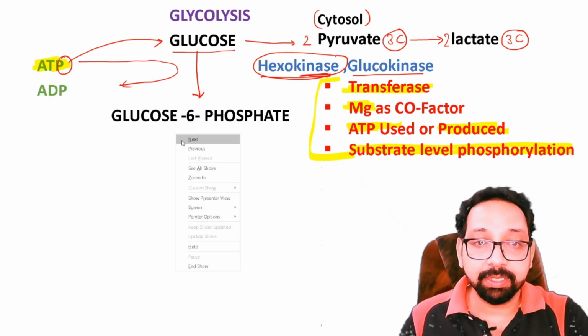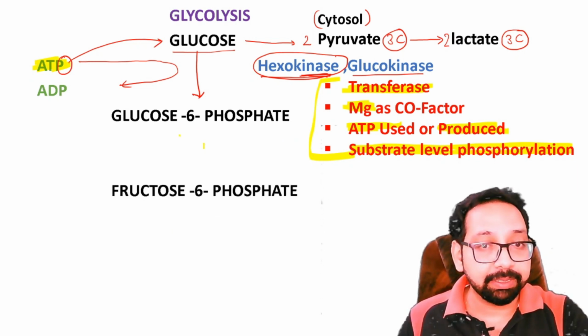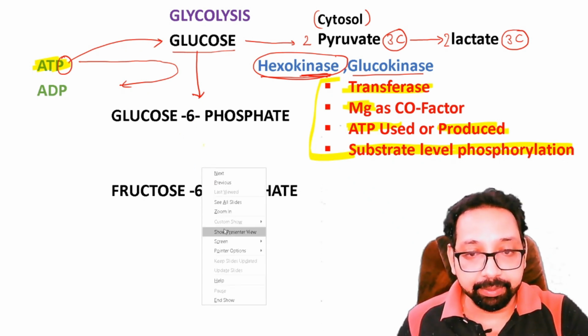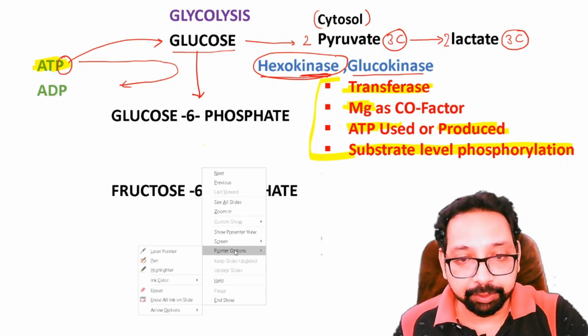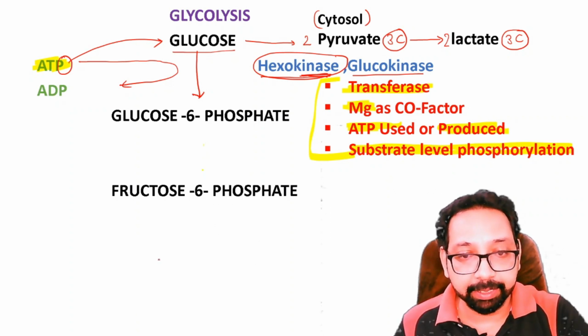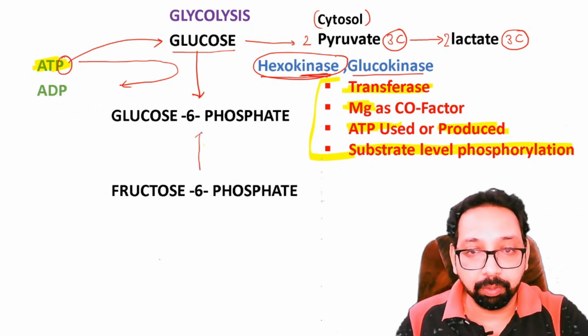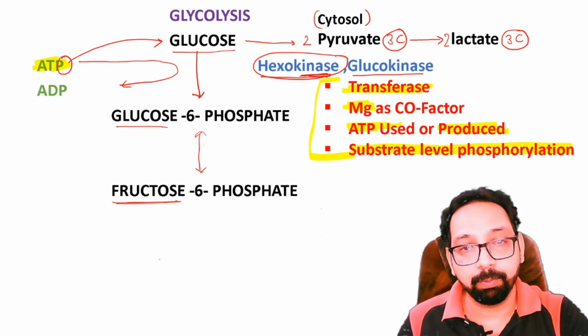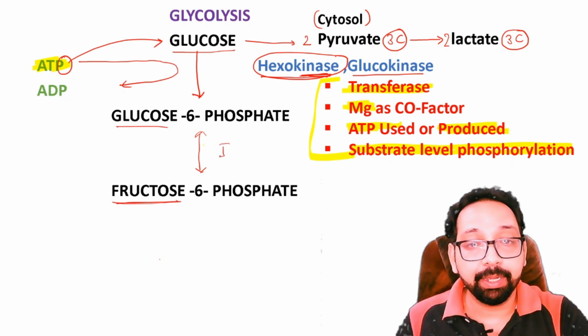Now the next step in glycolysis is glucose 6 phosphate to fructose 6 phosphate, and this is a reversible reaction. Okay, we all know glucose and fructose are functional isomers, so the enzyme would be isomerase.